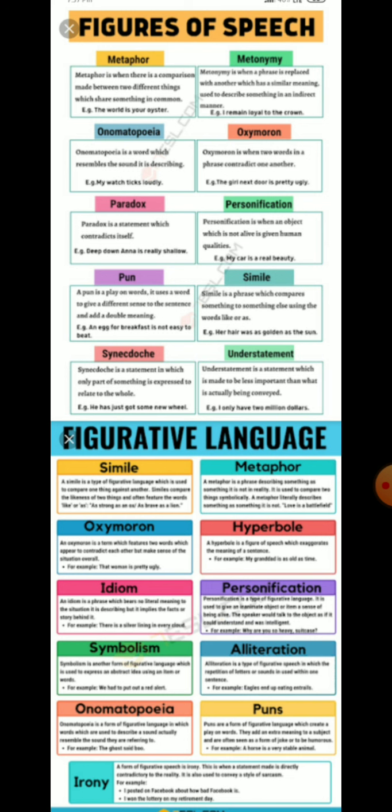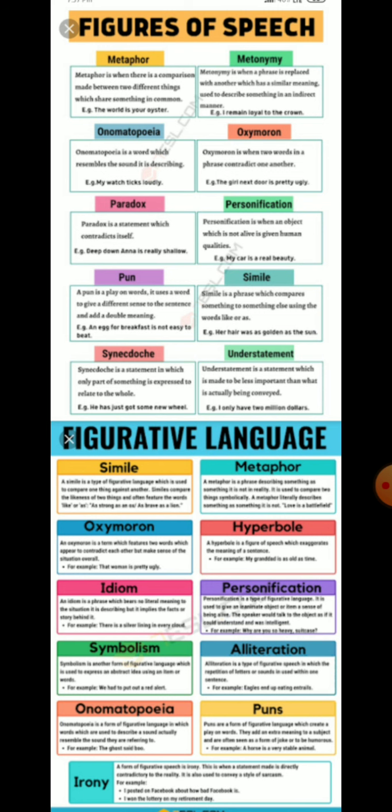"Fair is foul and foul is fair." Fair, foul, foul, fair. All the four words start with F, the same consonant sound. So I hope you have understood the use of alliteration. Again, I am giving you the definition. It is the repetition of the same consonant sound at the beginning of two or more words. Okay. The next we will go to is simile.